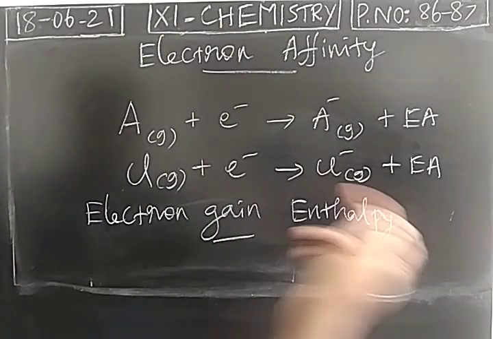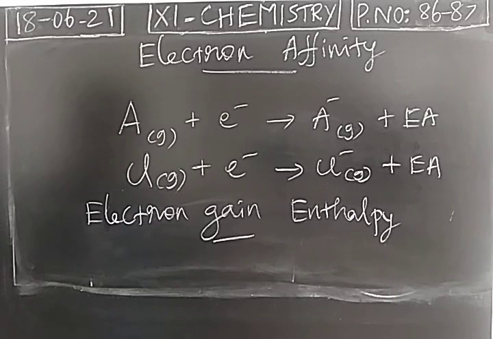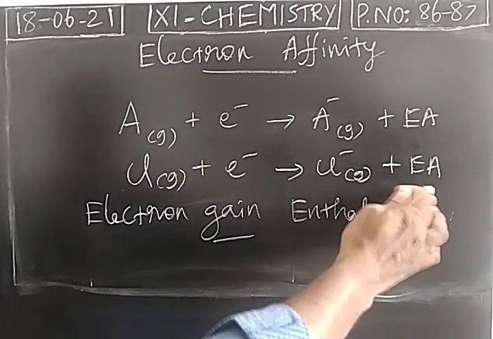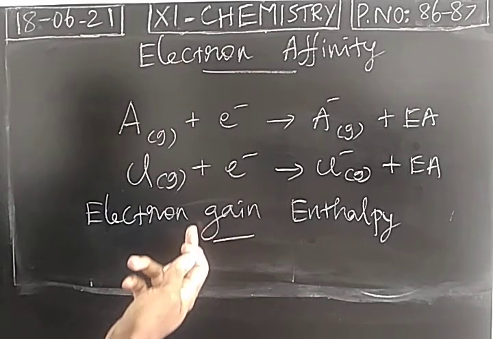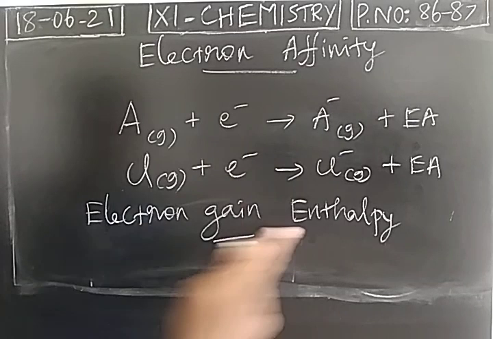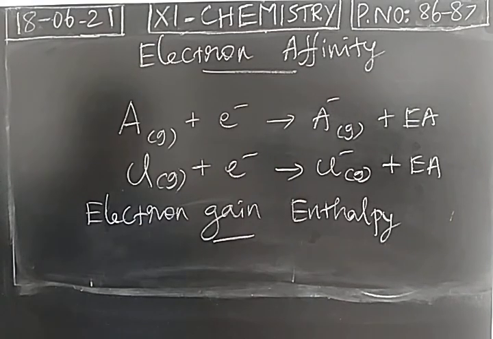So enthalpy is nothing but a heat change. During a process, there will be heat change. So heat energy is liberated. It is called electron affinity. So electron gain enthalpy is nothing but electron affinity, because when an atom is gaining an electron, how much heat changes occurred. So this is called electron gain enthalpy or electron affinity.